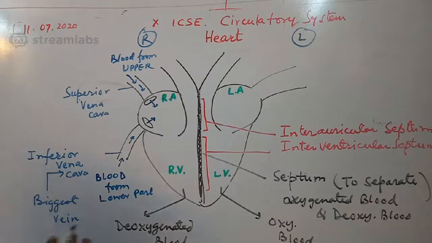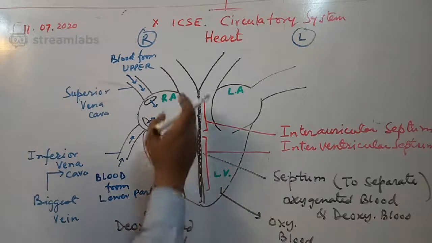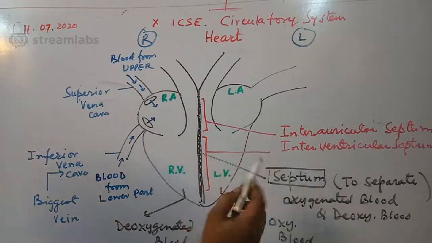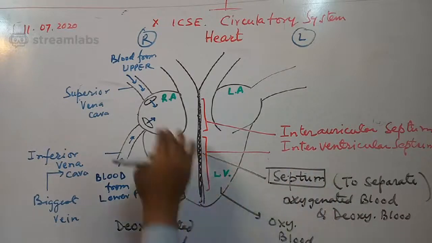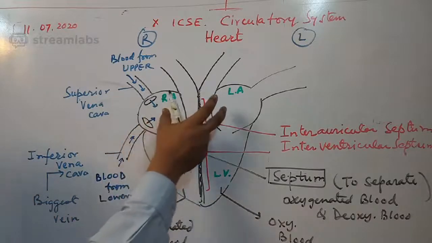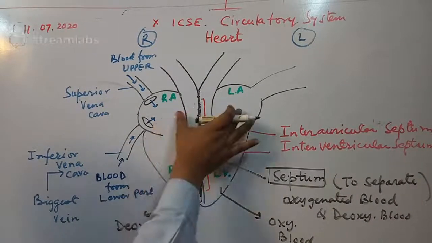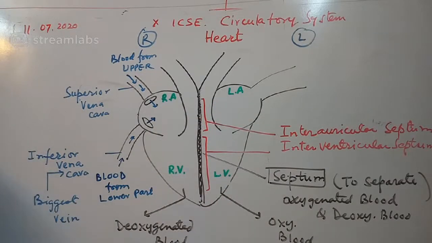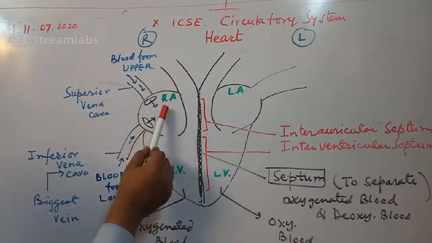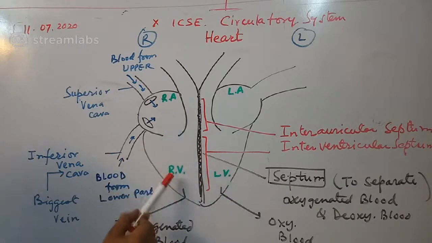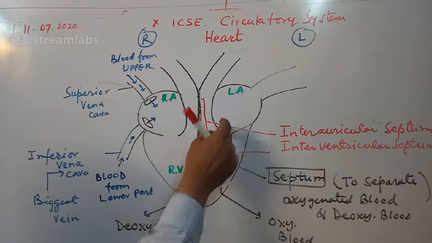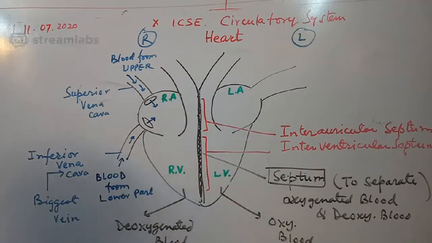So if you talk about the function, I told you the septum function just now. Let us understand the function of the chambers. Function of these two auricles: keep in mind, they have to pump the blood to the next chamber. Right auricle's function is to pump the blood to right ventricle, and function of left auricle is to pump the blood to the next chamber, that is left ventricle. This is the only function.